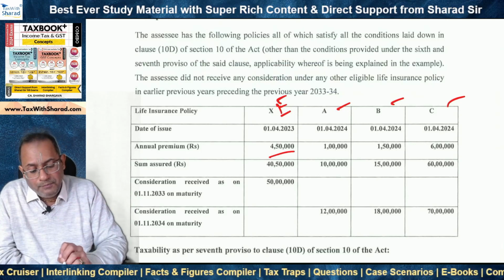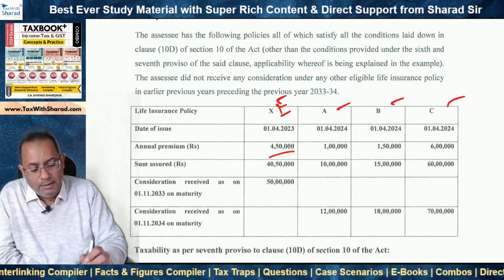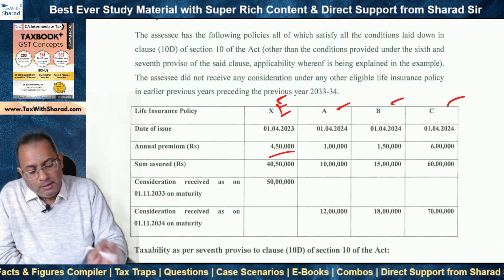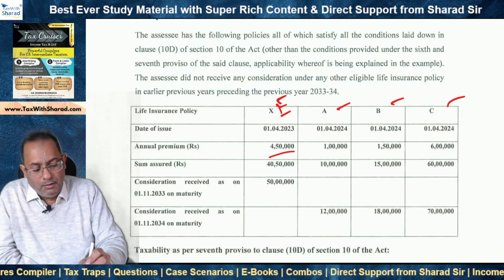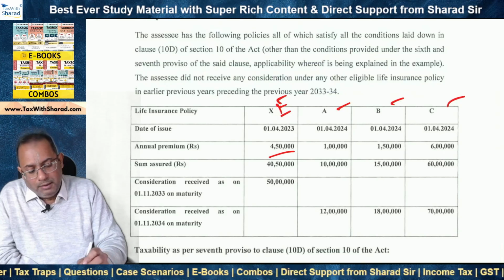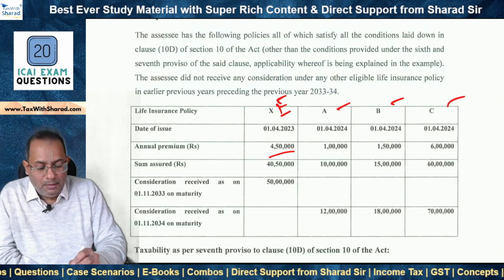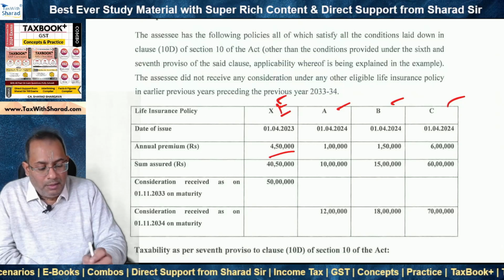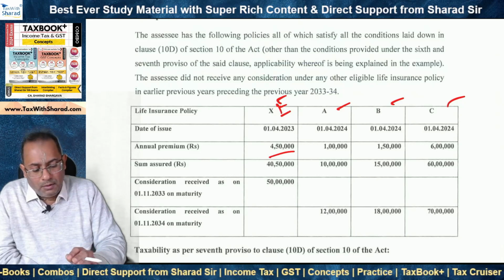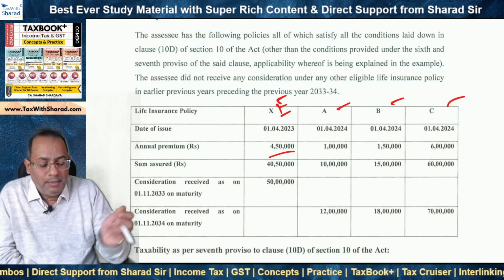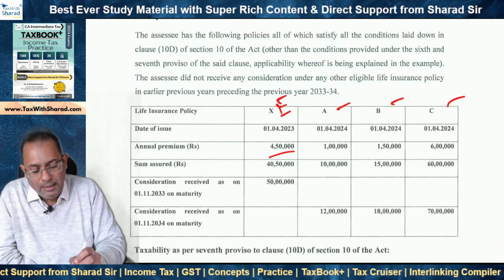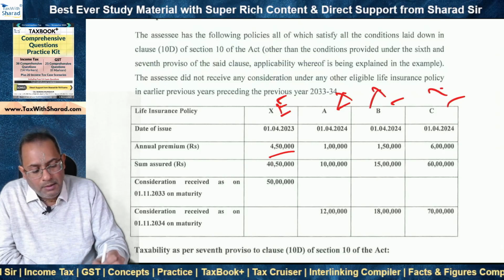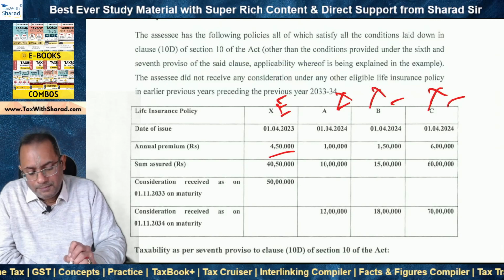So 4,50,000 is something that we have already exhausted here, and consequently proceeds from A, B and C, all 3 of them will be taxable, will not be exempt, because if we include the premium for X, whether we take any combination of XA or XB or XC or XABC or whatever, the aggregate premium will exceed 5 lakh rupees. So what we can claim as exempt is only under policy X, not under A, B and C. Is this clear?